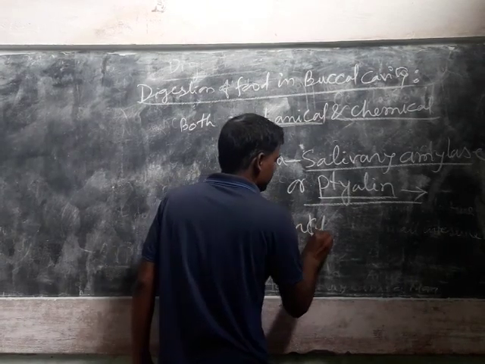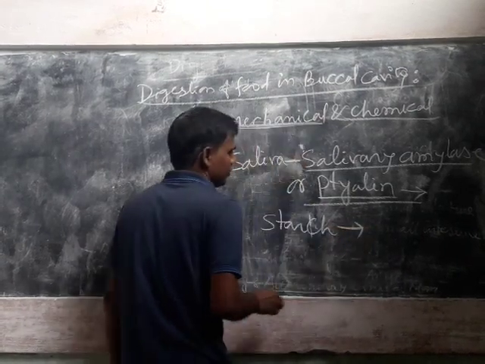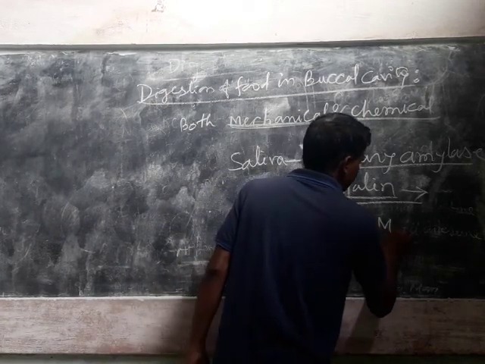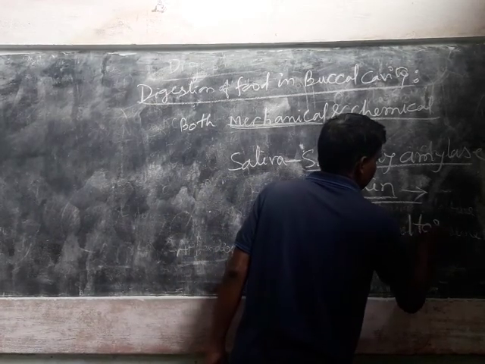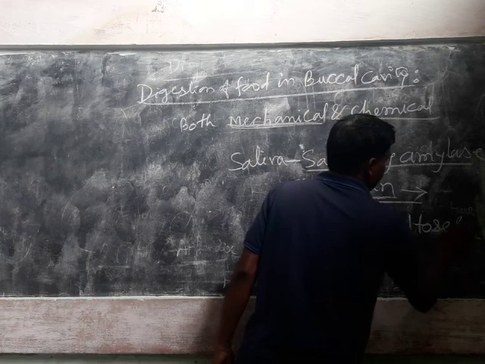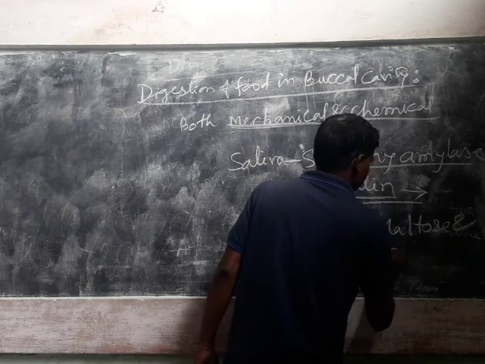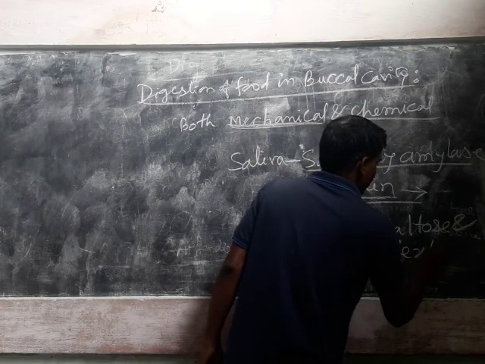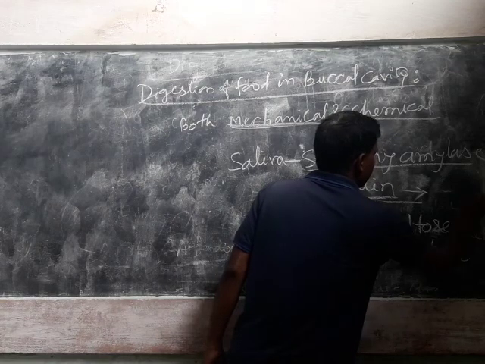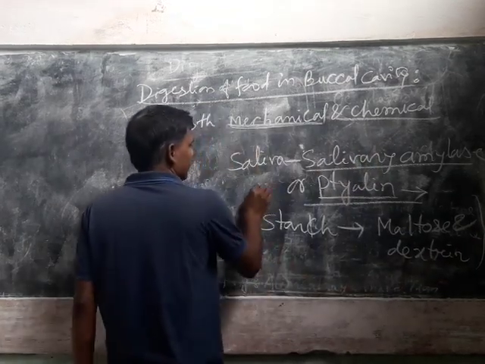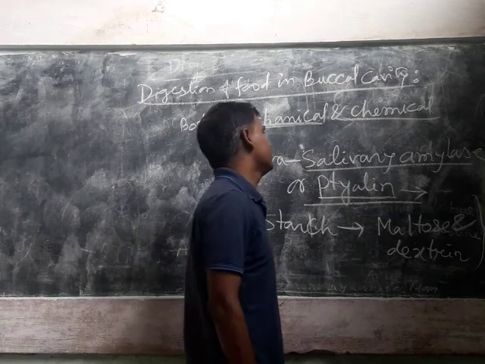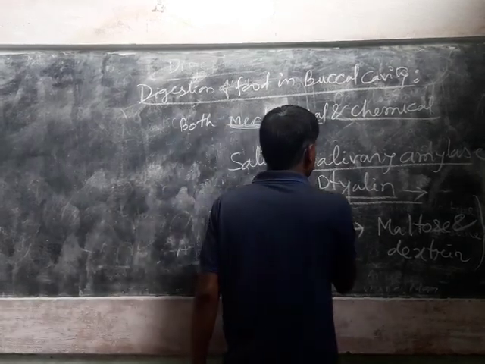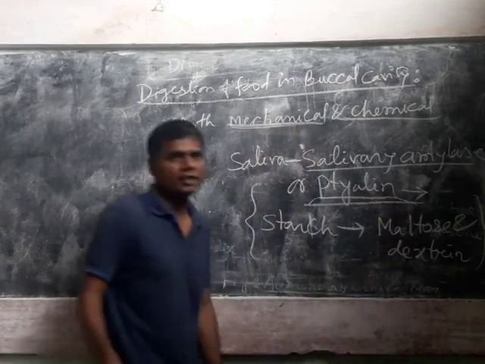It converts starch into maltose and dextrin. So, partial digestion of carbohydrate takes place in buccal cavity with the help of this ptyalin or salivary amylase enzyme.